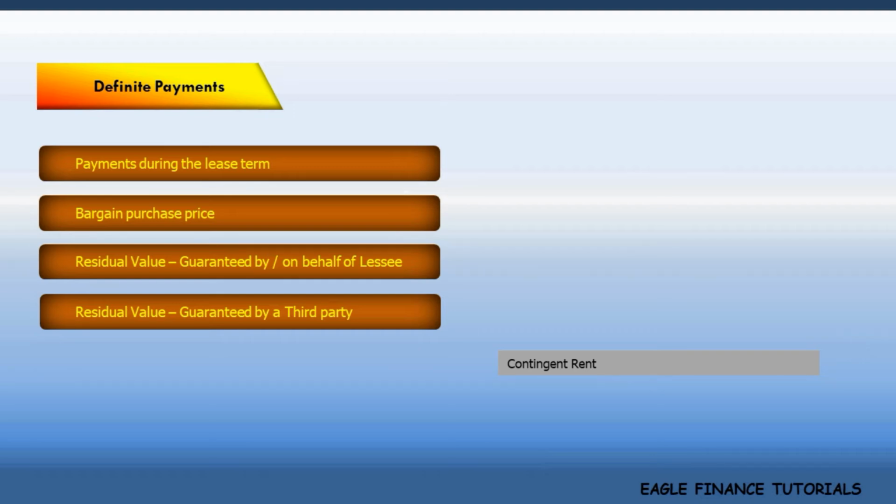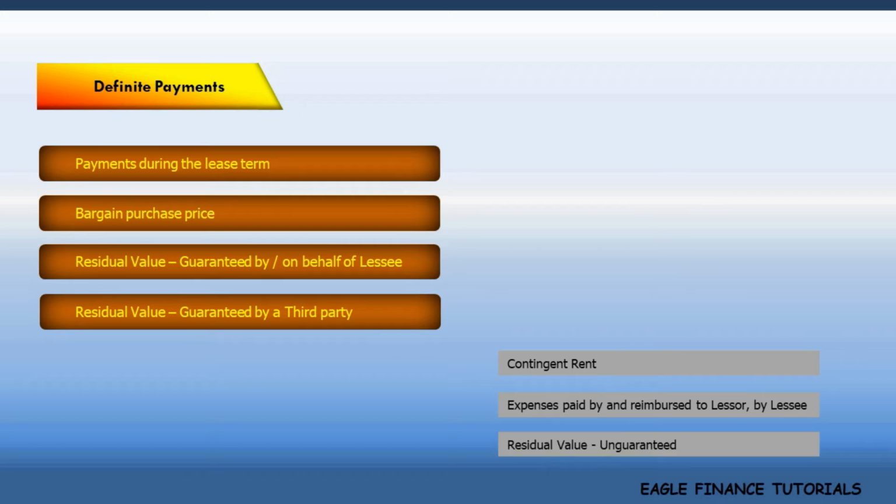Next, payments made by the lessee by way of reimbursing the lessor for lease expenses paid by lessor. And the last is residual value unguaranteed.